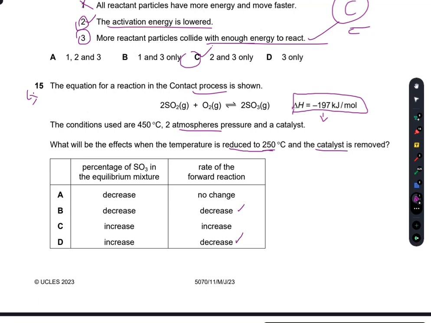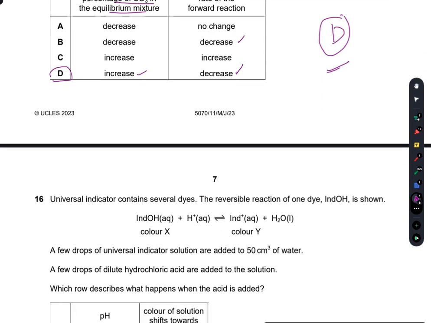Yes, the percentage of SO3 in the equilibrium mixture will increase. Why? Because now I remove the catalyst here and I lower the temperature here and the pressure remains the same. There are 3 moles of gases here and 2 moles of gases here. This pressure applied here will definitely try to move the equilibrium towards SO3, and more SO3 will be produced because there is a lower number of gas molecules on the right hand side. So D would be the right option.